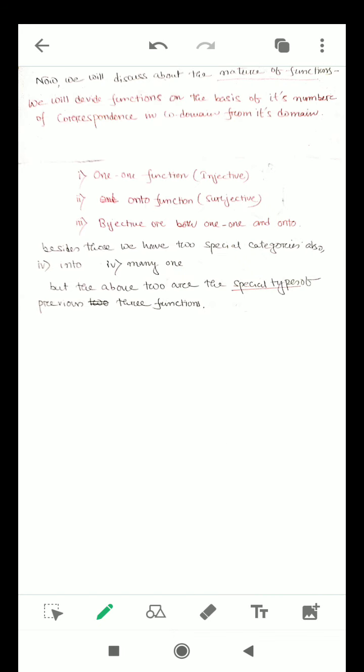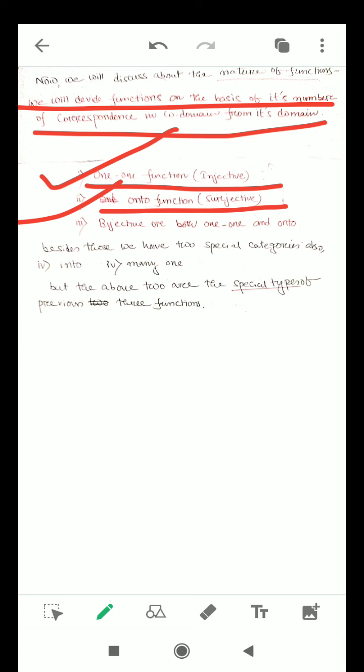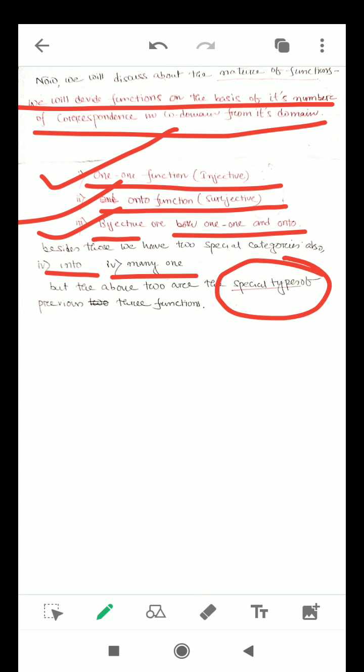So here we will divide functions on the basis of the correspondence they have in the codomain. The first one is one-one, otherwise called injective. The second one is onto, called surjective. And the third one is bijective, a function that is both one-one and onto. Now you may have heard about into functions and many-one functions from different sources. Into and many-one functions are nothing but special types of one-one and onto functions. So we will mainly focus on these three categories of functions only.